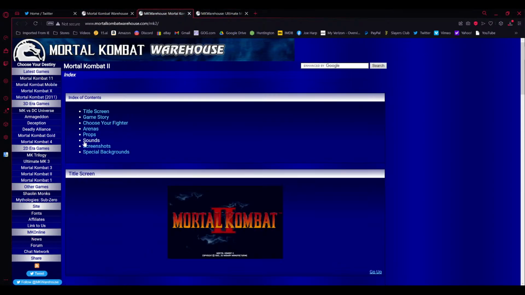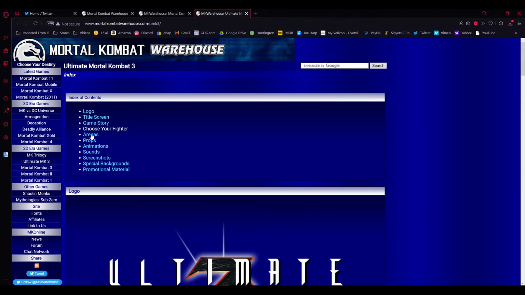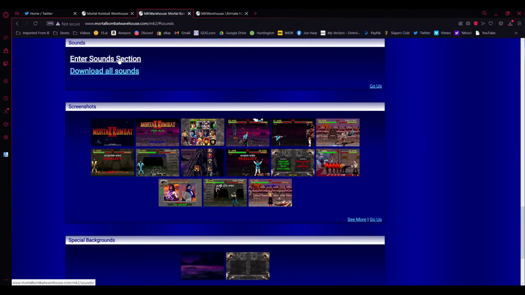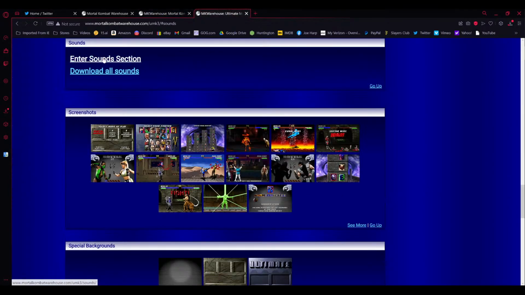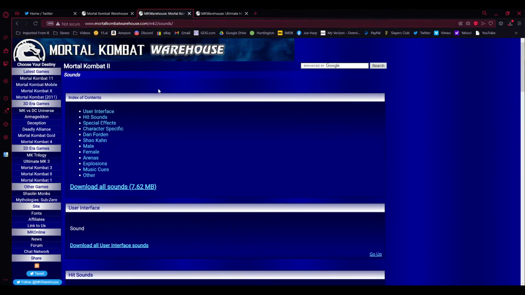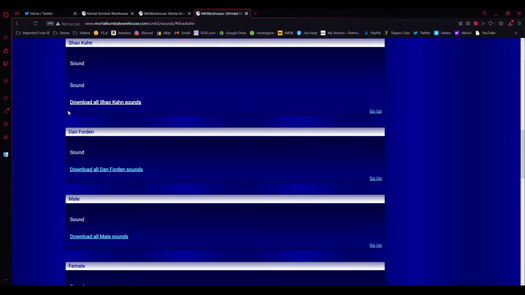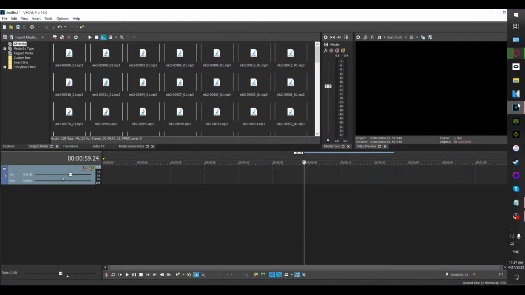And go to each of these, go to sounds. There we go. And enter the sound section for both. And for both of these, you'll only need to click on Shao Kahn and it'll take you down to the download links. So get those downloaded, unzip the files.